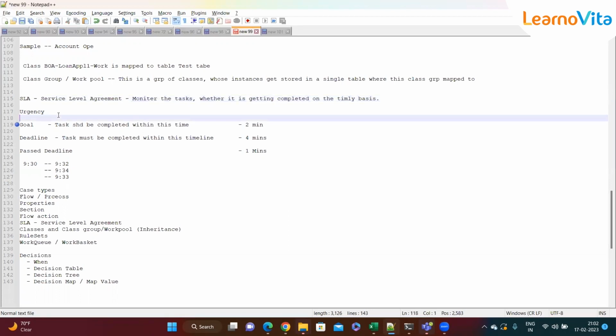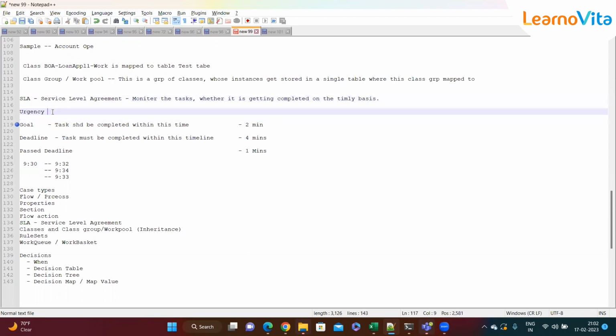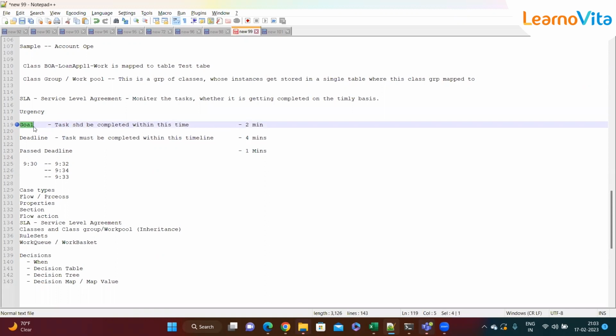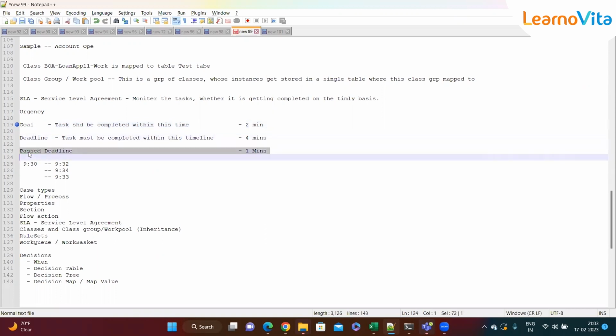SLA is not specific to Pega. It's a common term, through which we can monitor whether tasks are completed on a timely basis or not. Also in Pega, we saw yesterday how we can configure an SLA. Then we have goal, deadline, and past deadline.